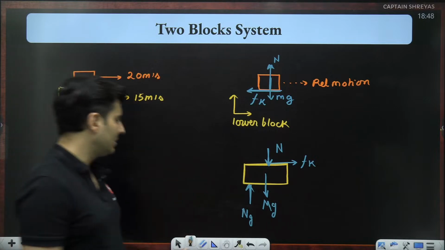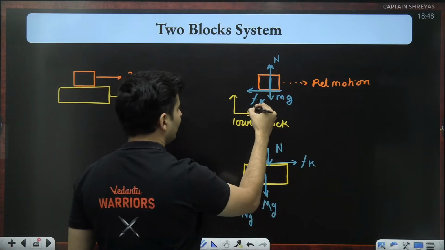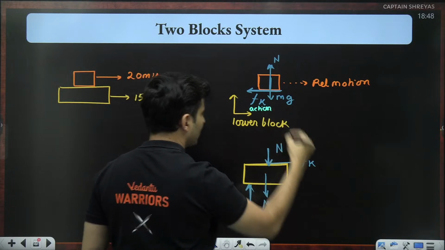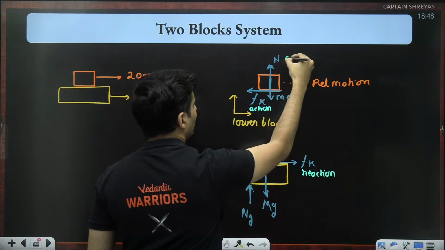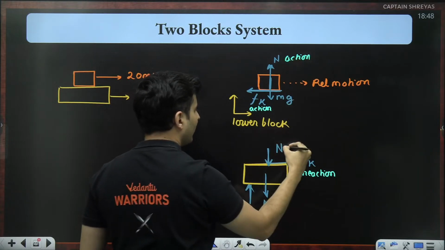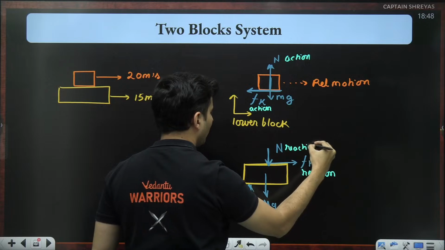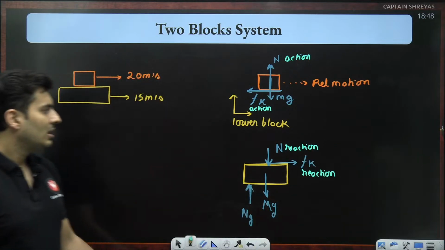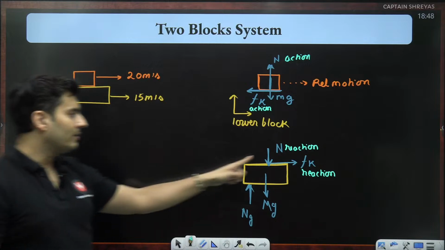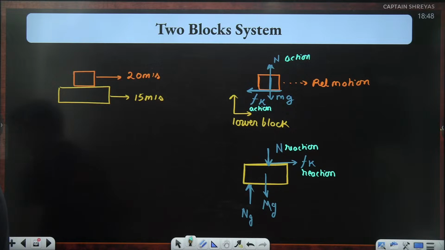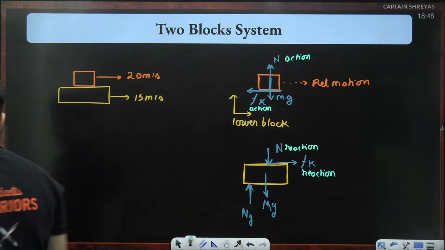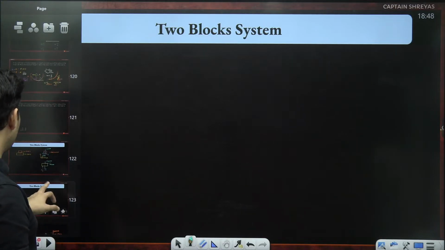See if you understood this. The main thing is, if this Fk is called the action force, this will be the reaction. Same way, if this normal is called the action, the reaction will be on the lower block. Newton's third law, guys. So be very careful when you draw the free body diagrams of the lower block, if at all necessary. Absolutely clear, everyone? Understood? So for these block questions, remember one thing.